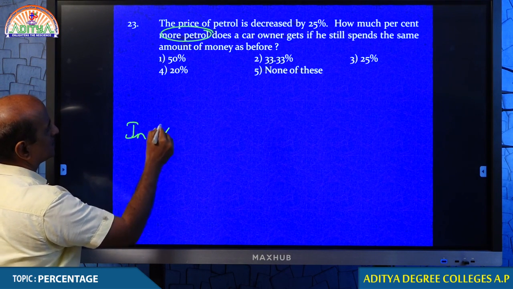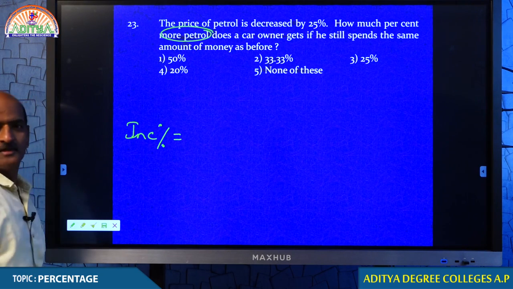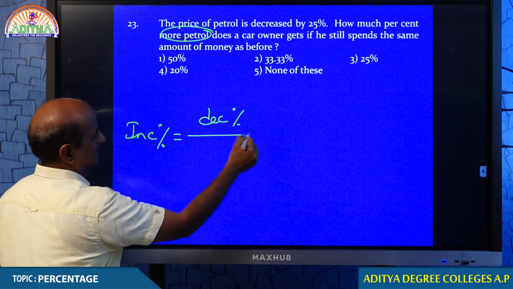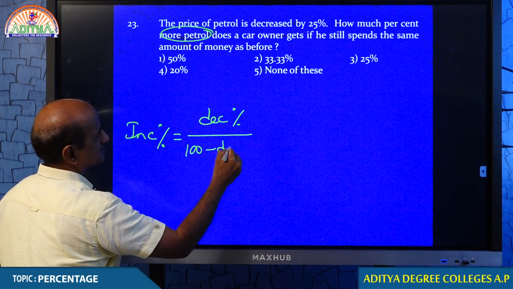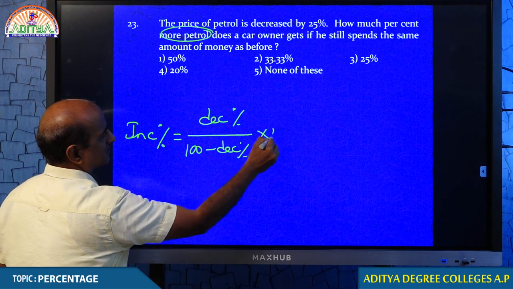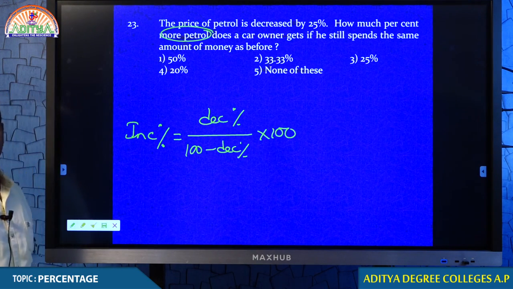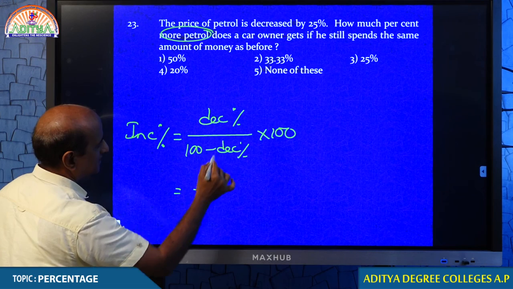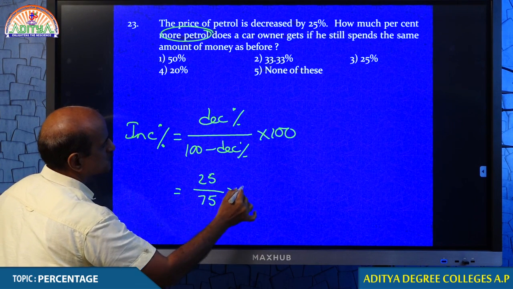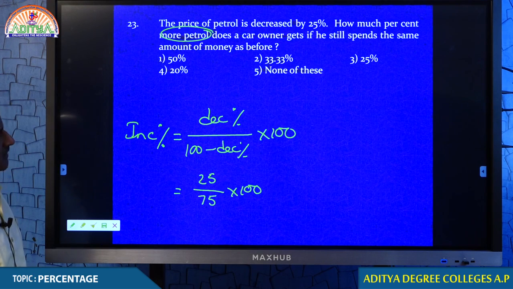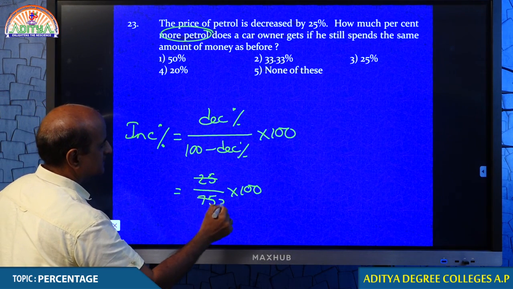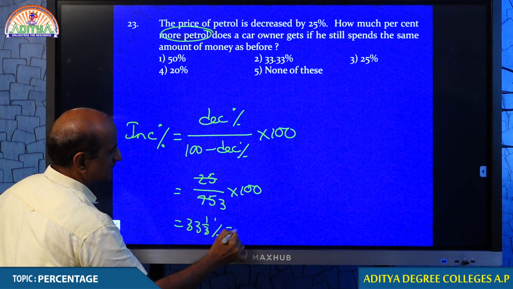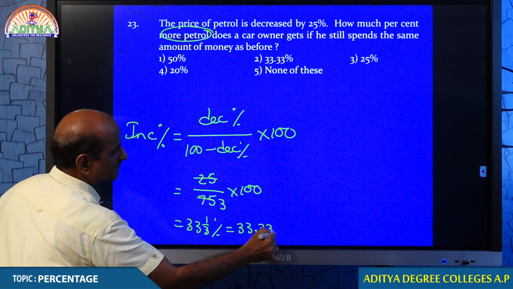The formula for increase is percentage decrease by 100 minus percentage decrease, into 100. What is the percentage decrease? 25. 25 by 100 minus 25, 75. 25 by 75. 25 cancels 3 times. 100 by 3, 33 1 by 3%. This is also taken as 33.33%.